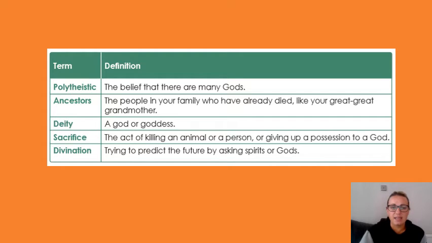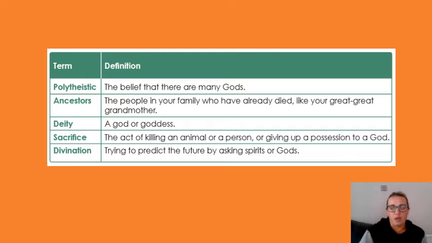Then we've got a deity, which is a god or a goddess, so this is who people worship. They worship the deity, the god or goddess. Then we've got a sacrifice. This is the act of killing an animal or a person or giving up a possession to a god.